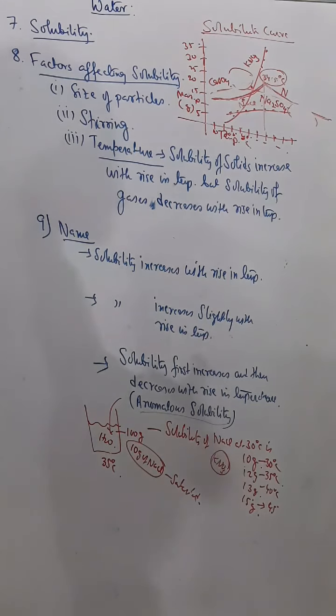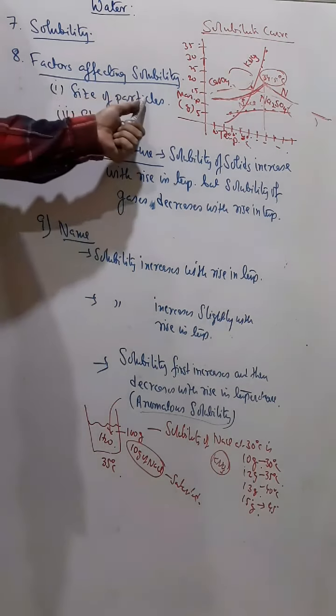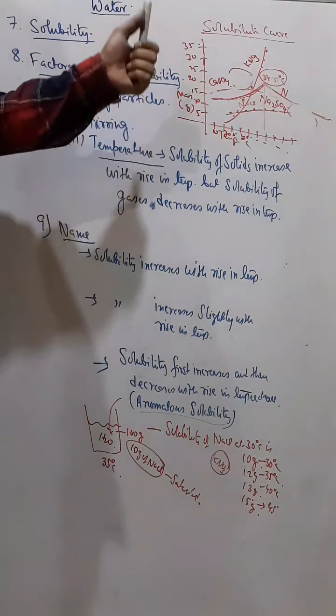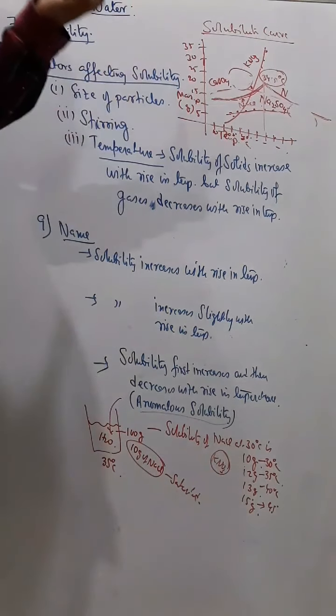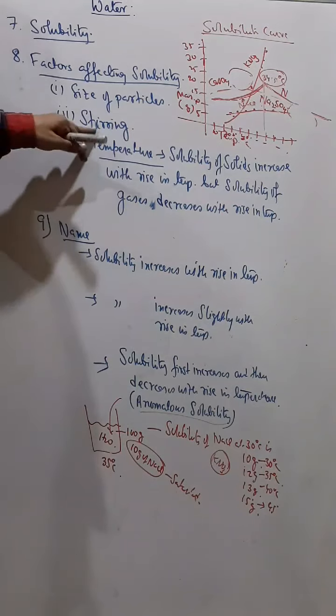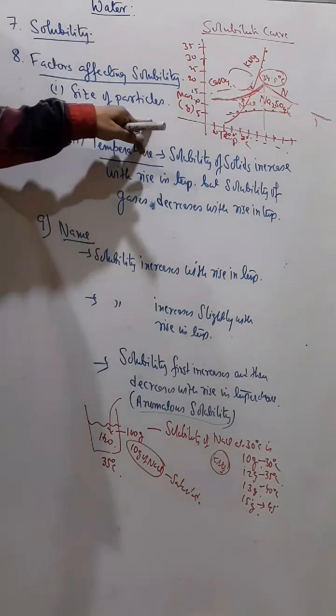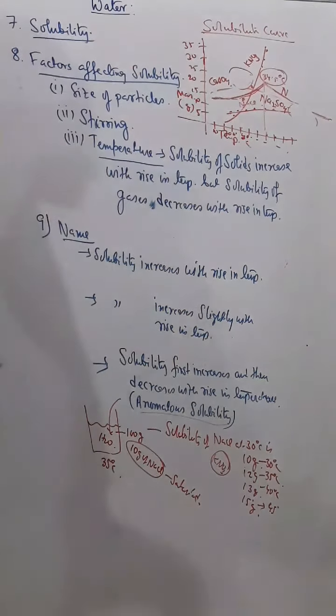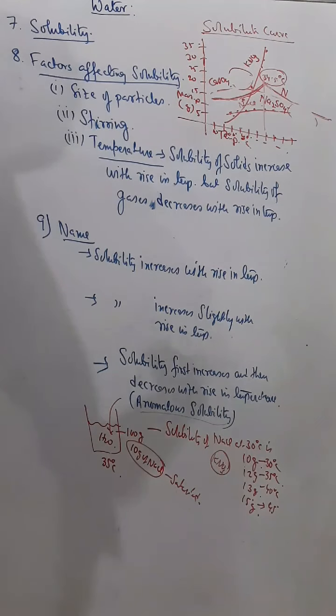You have to stir it more vigorously. So that's the size of the particle. That means smaller the size of the particle, greater is the solubility. Next is stirring. Stirring increases the rate of solubility. The more vigorously you stir it, the better it dissolves.